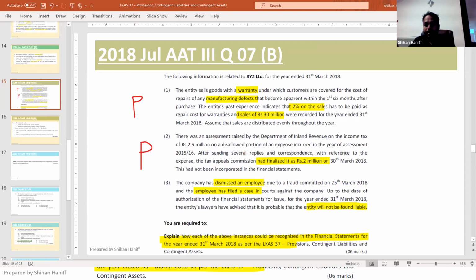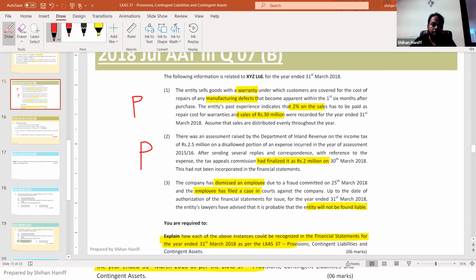So the decision is still pending, but the lawyers are telling the company will not be liable. There is no possible obligation. Right? So this is a contingent liability.